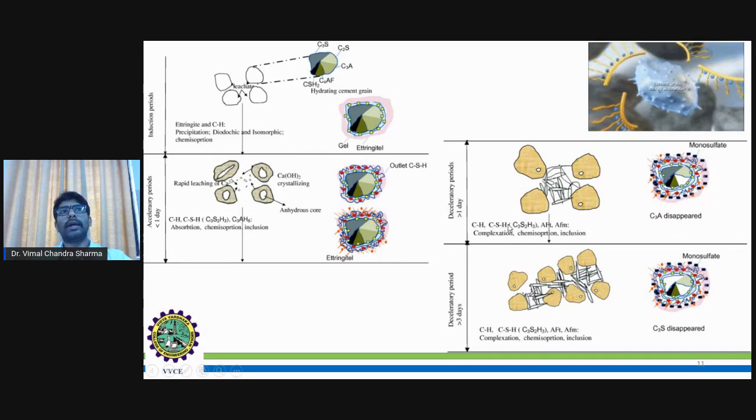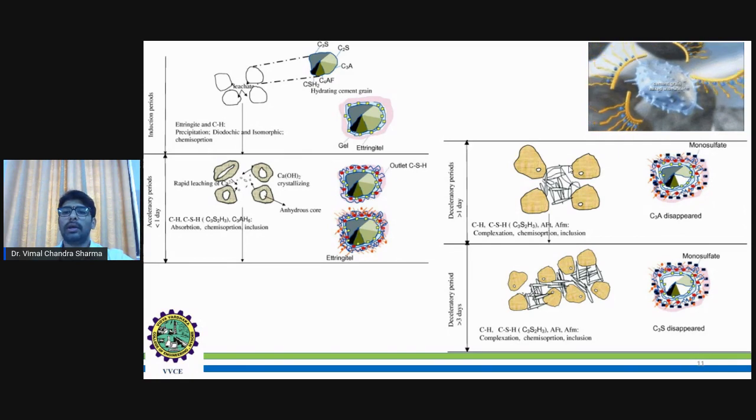So that is why the composition of CH and CSH will be reduced somehow, and then the energy will be decreased, so you call it the deceleratory period. This deceleratory period will continue for some time, for a few days or a few hours. Then finally, it stabilizes at some place. Then we call it steady state.